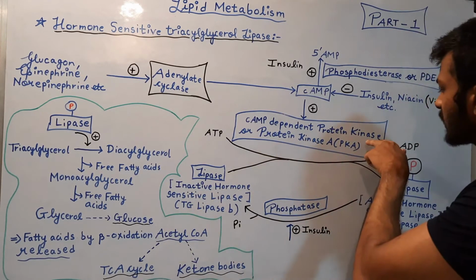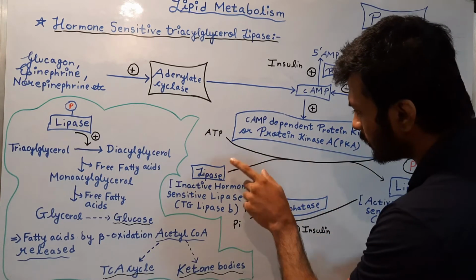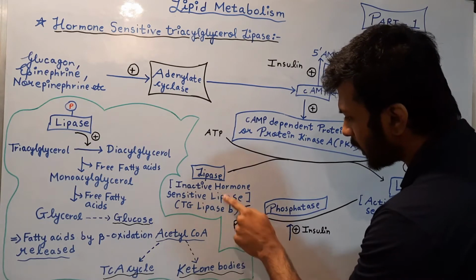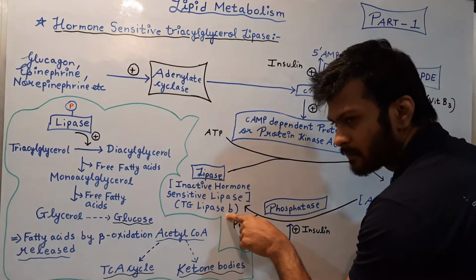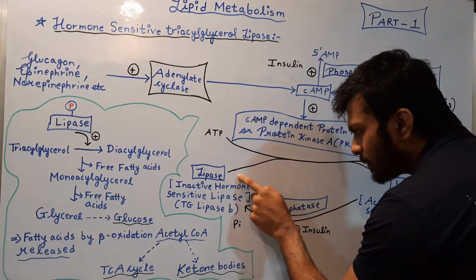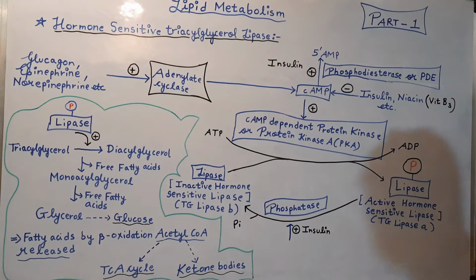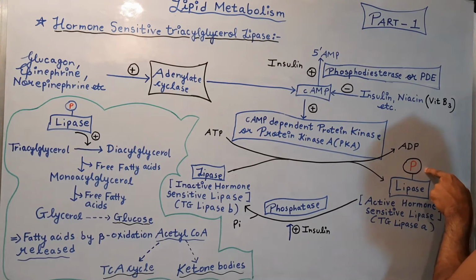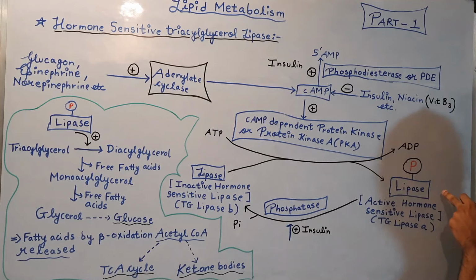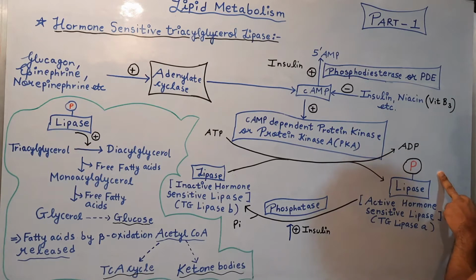As the name suggests, kinase, it will add a phosphate group. So there is inactive hormone sensitive lipase, that is triacylglycerol lipase B. The protein kinase A will phosphorylate this lipase and this inactive form will be converted into the active form. So you can see the phosphate group over here and the inactive lipase is getting converted into the active lipase. So this is triacylglycerol lipase A.